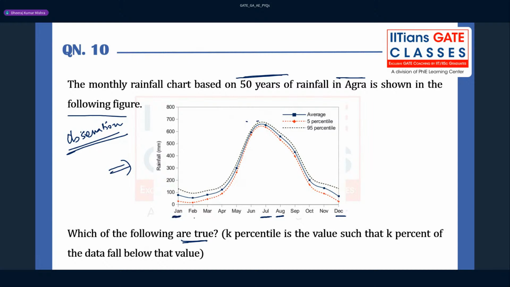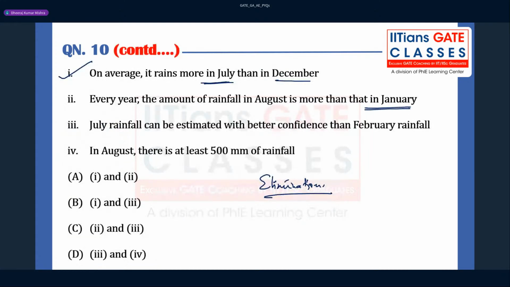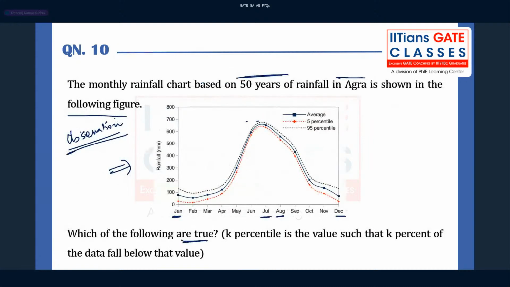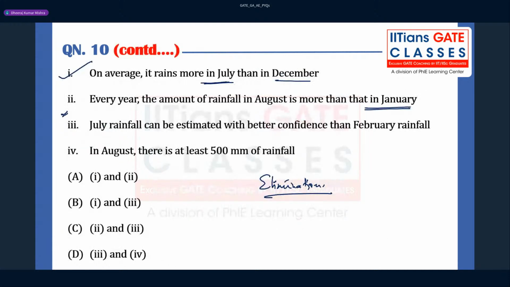Okay, so they have given this. Let us consider this statement also. What they are saying is every year. But this is given for 50 years, and they are saying that for every year, right?